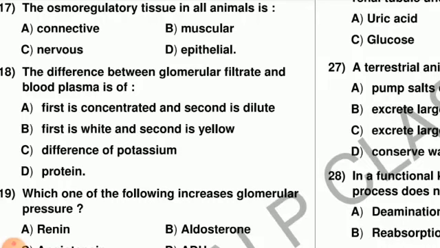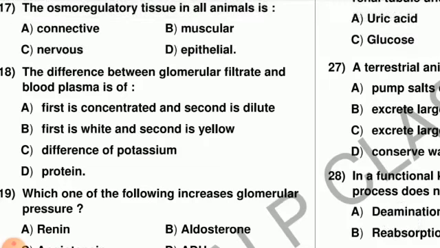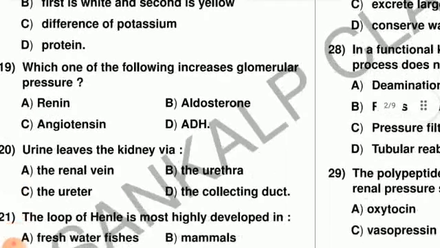Next one is the difference of the potassium, and last one is option D, that is the protein. Here the right answer is option D, the protein. Protein is present in blood plasma and protein is absent in glomerular filtrate. This is the main difference between the glomerular filtrate and blood plasma, because of the absence and presence of protein.